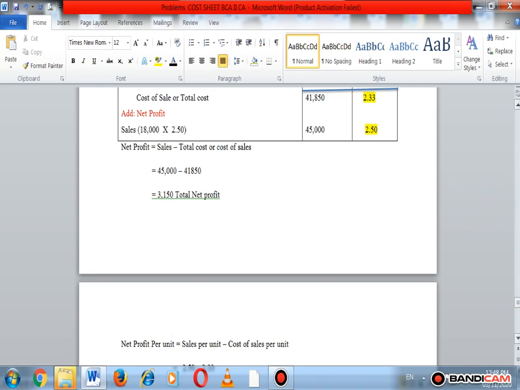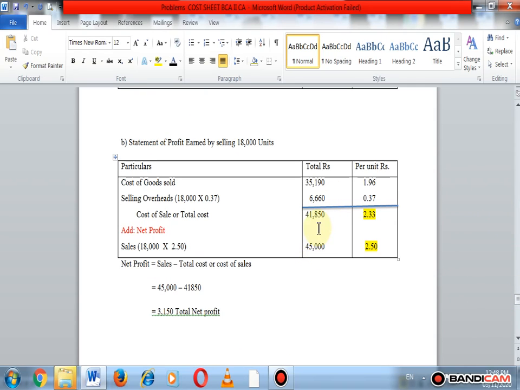So we get the profit here, 3,150, which is our net profit, and the per unit profit is 0.17, which is the profit of the business organization.